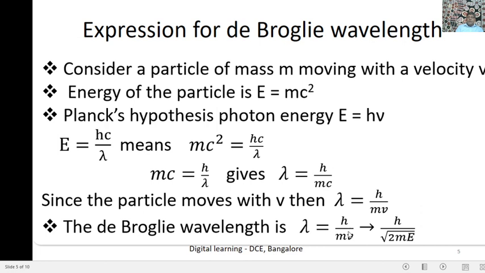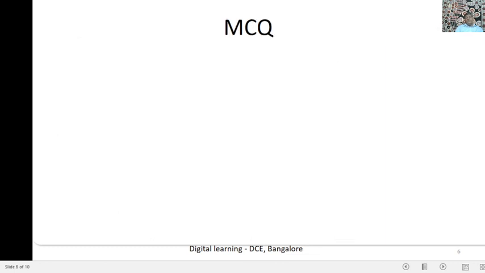Lambda is equal to h over mv, where m is the mass of the particle, v is the velocity of the particle, and h is the Planck constant. When this is associated with wavelength, this wavelength is nothing but the de Broglie wavelength. Similarly, the kinetic energy of the particle is associated with de Broglie wavelength: lambda is equal to h divided by square root of 2mE. So that is the concept. Some multiple choice questions are discussed in this session.